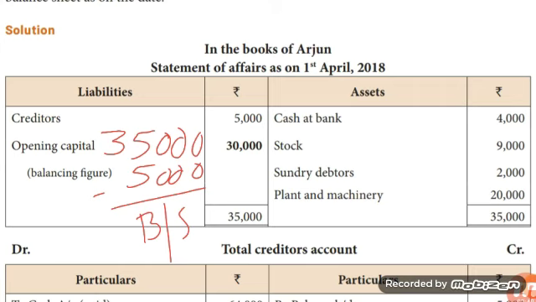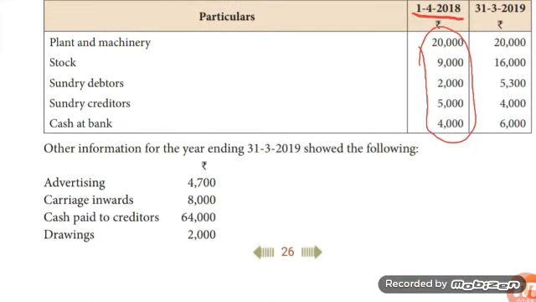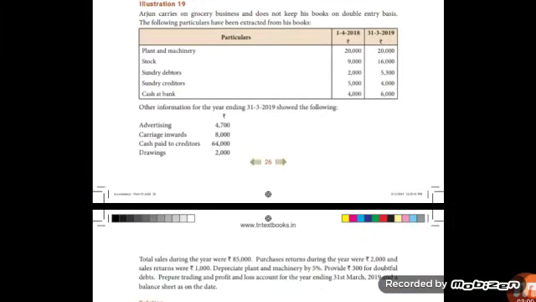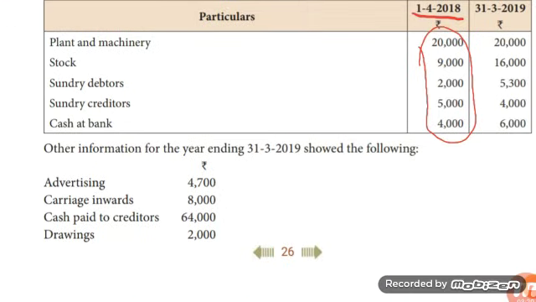Okay children, the next step is the preparation of total debtors account. Children, in this question, total sales is given. So, no need to prepare total debtors account. See the question, total sales during the year were 85,000. Okay children, so no need to prepare, as total sales is given here. The next step is the preparation of total creditors account.